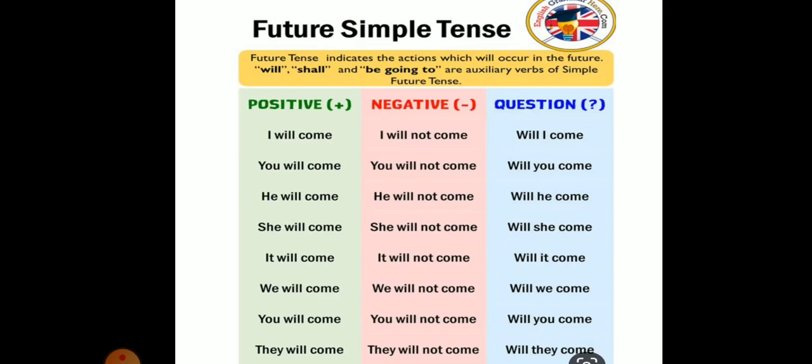Let's have a look at some more examples. Future tense indicates the action which will occur in the future. We use words like will, shall, be going to as auxiliary verbs of simple future tense. For example, in positive statement, I will come. For negative, I will not come. For interrogative, will I come? Question mark. So it's mandatory to put a question mark while framing interrogative sentences, and while framing negative sentences we always use not.